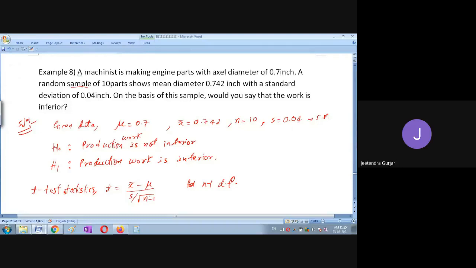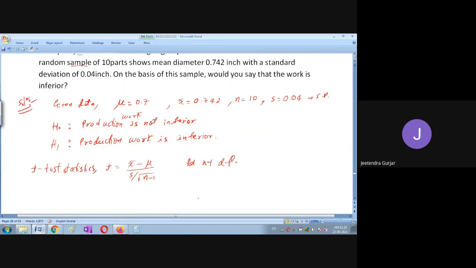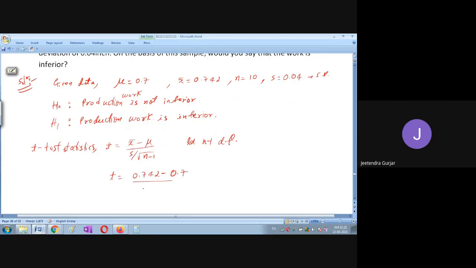Within 2 minutes you can easily solve. See, all the values are given. Just substitute the values one by one. So you can see t is equal to x bar, you know already, 0.742 minus mu is 0.7. Am I right? Divided by s is 0.04 divided by, this is again small sample is given, therefore we take this as s.